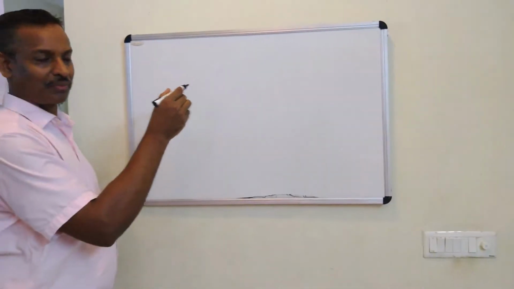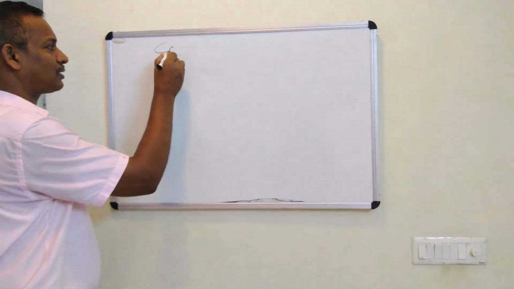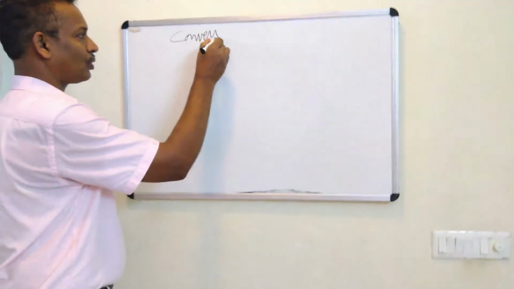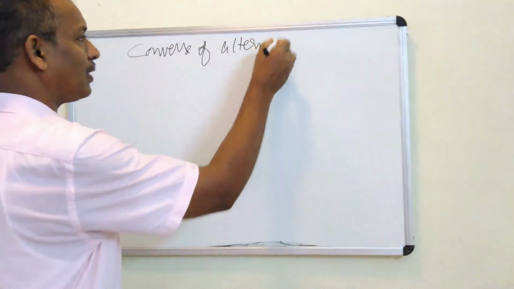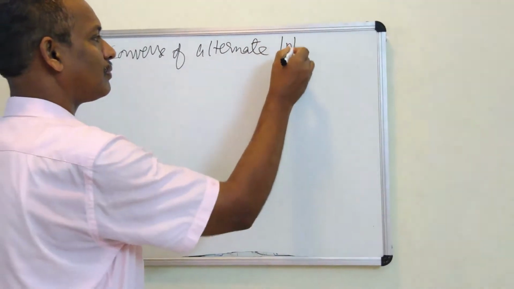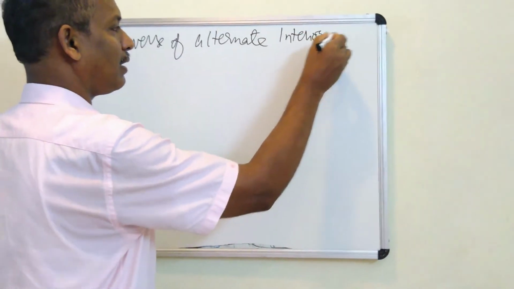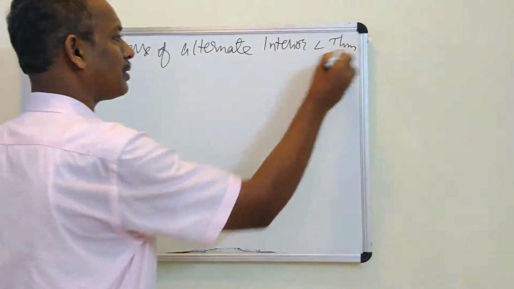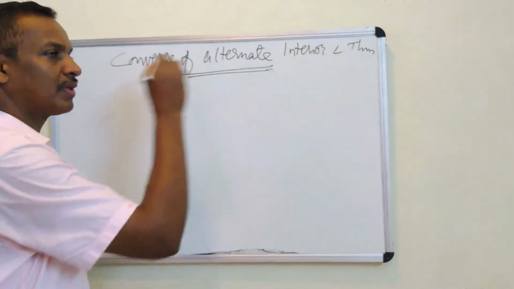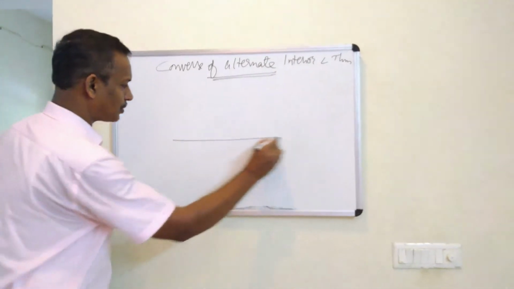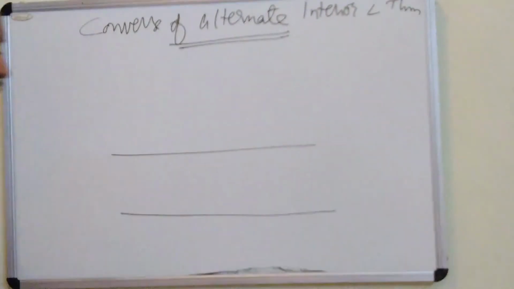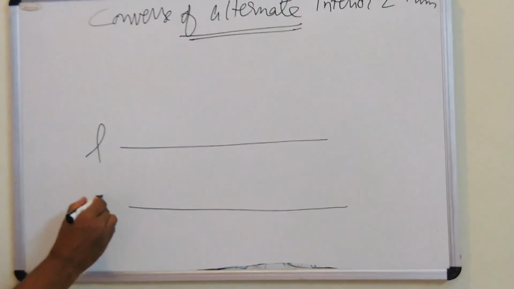Okay, the next theorem is the converse of alternate interior angle theorem. This is also a theorem. What this states is that there are two lines. It is not mentioned the lines are parallel. There are two lines, L and M.